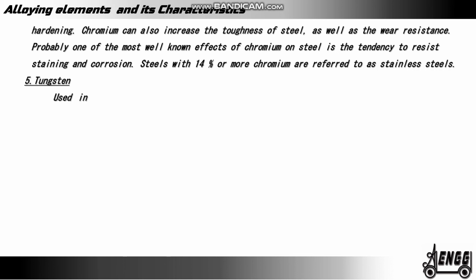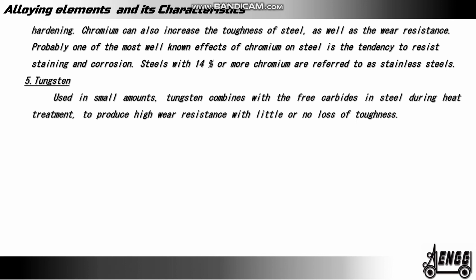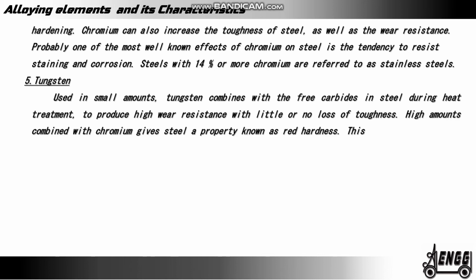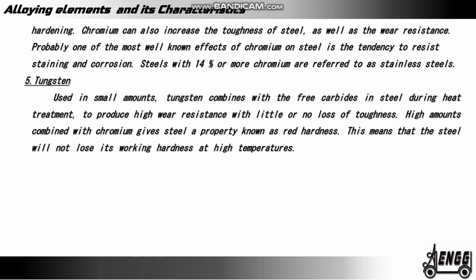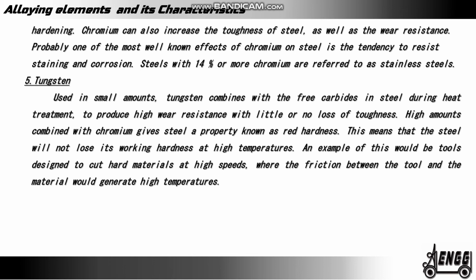5. Tungsten. Used in small amounts, tungsten combines with the free carbides in steel during heat treatment to produce high wear resistance with little or no loss of toughness. High amounts combined with chromium give a steel property known as red hardness. This means that the steel will not lose its working hardness at high temperature. An example of this would be tools designed to cut hard materials at high speed, where the friction between the tool and the material would generate high temperature.